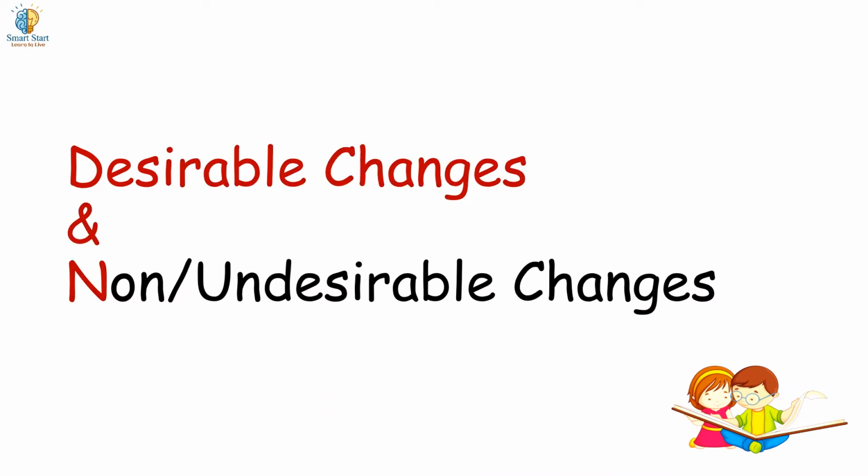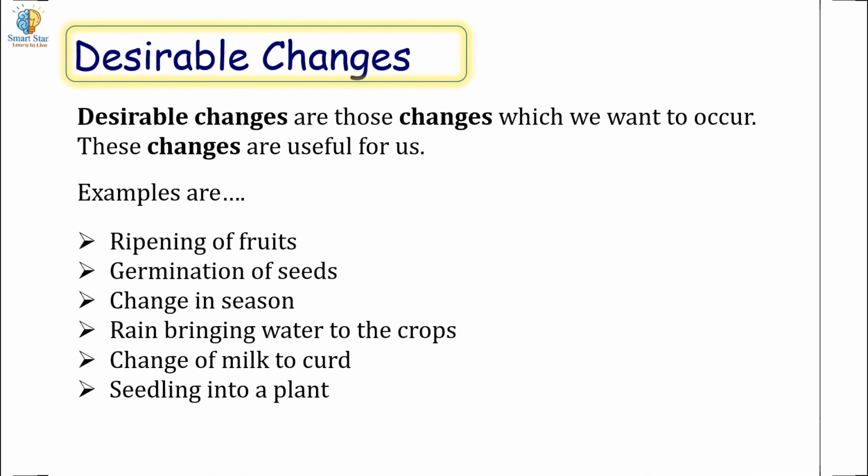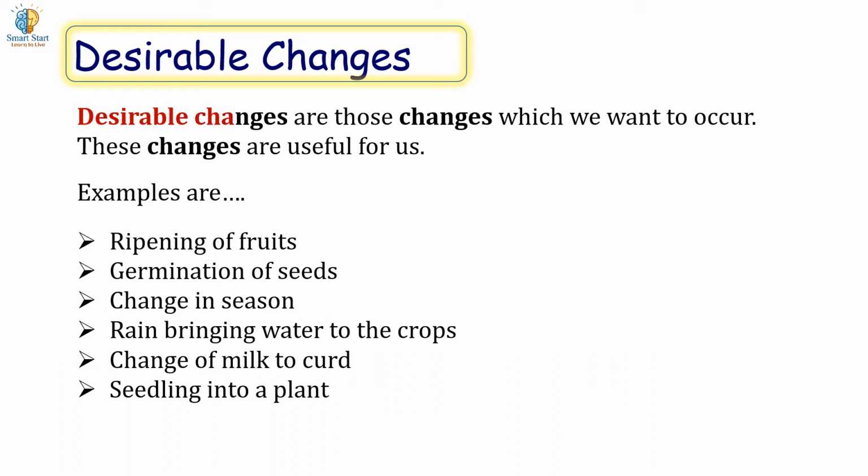Desirable changes and non-desirable or undesirable changes. Desirable changes. Desirable changes are those changes which we want to occur. These changes are useful for us. For example, ripening of fruits, germination of seeds, change in season, rain bringing water to the crops, change of milk to curd, seedling into a plant.